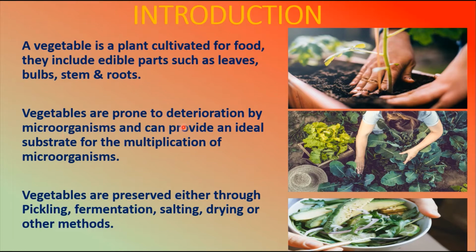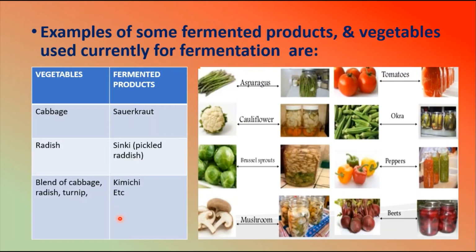Vegetables are very easily prone to deterioration by microorganisms. Why? Because these vegetables provide an ideal substrate for the multiplication of these microorganisms. So obviously, to preserve them, we follow different methods, where one of the methods is fermented vegetables. We can preserve our vegetables either by pickling, fermentation, adding salt, drying or other methods.